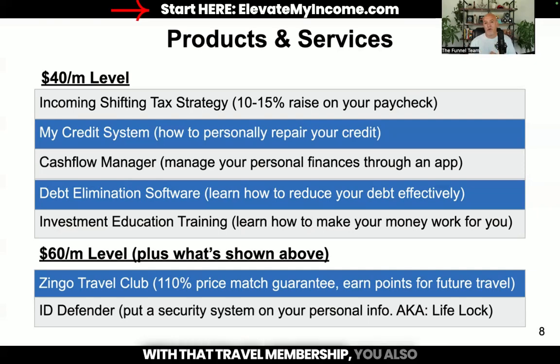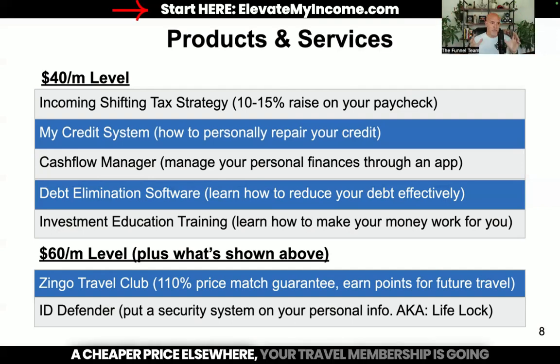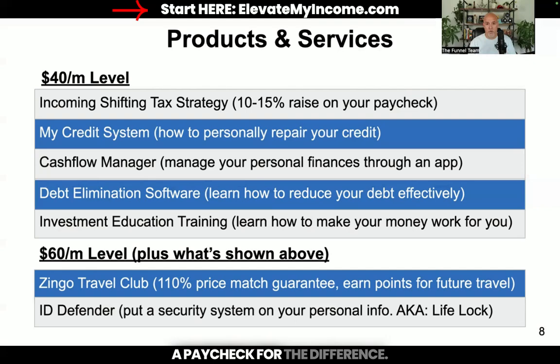With that travel membership, you also get a 110% price match guarantee. Meaning if you're shopping for flights or hotels or cruises or whatever it is, and you find a cheaper price elsewhere, your travel membership is going to beat that by 10% and literally give you a paycheck for the difference. So pretty awesome right there.